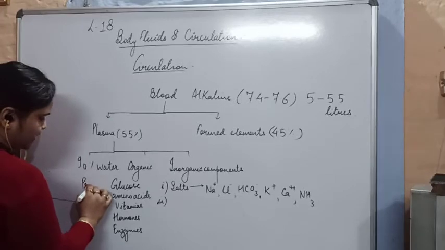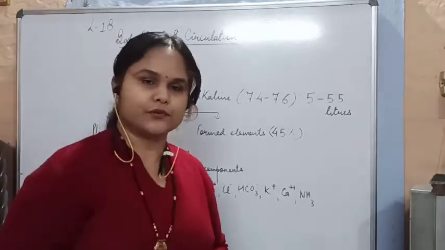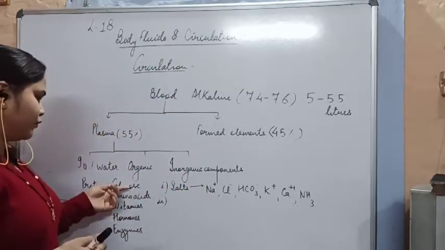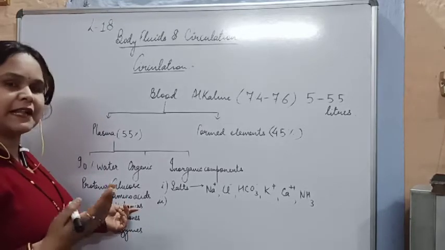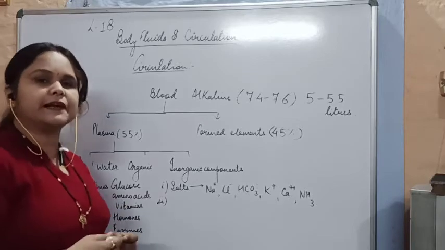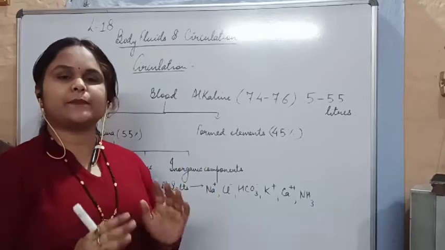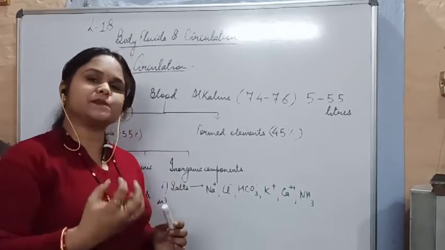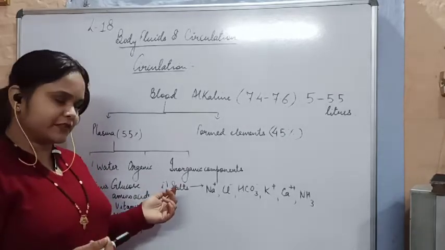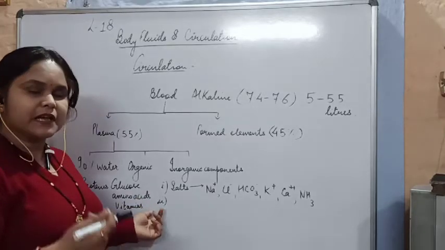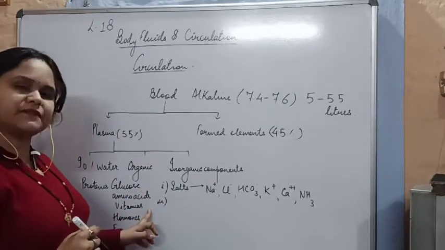The proteins which are found, we will discuss them. What are the proteins present in the plasma? Let's check it out. How do glucose, amino acids and vitamins exist in the blood or plasma? When digestion has occurred, all the digested food is present in the small intestine, and these nutrients are absorbed. With the help of absorption, glucose, amino acids and vitamins are present in the blood, so blood carries them.